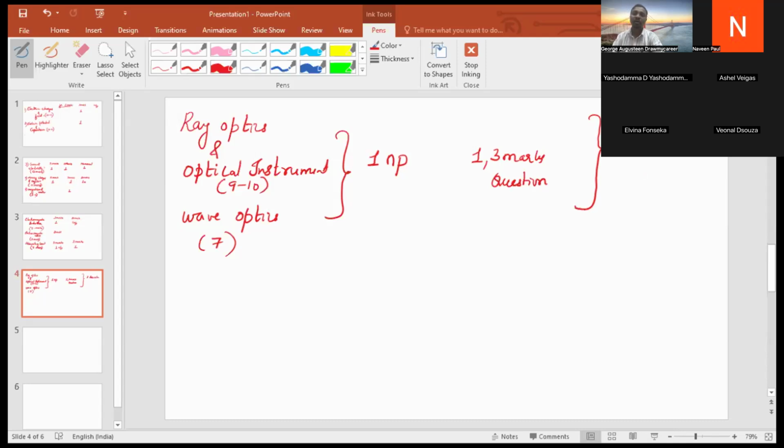You have many derivations in ray optics. Usually in past question papers they have asked the relation between n, u, v, R. In one year they asked the lens maker's formula, and in another year the minimum deviation of a prism. The derivation is probably more likely to come from ray optics and optical instruments. In wave optics, earlier they used to ask, because Young's double slit experiment was there.